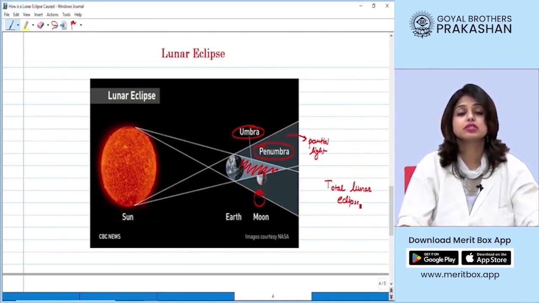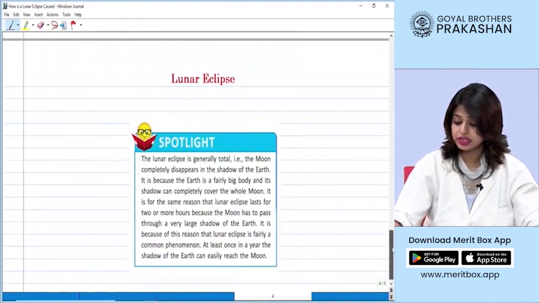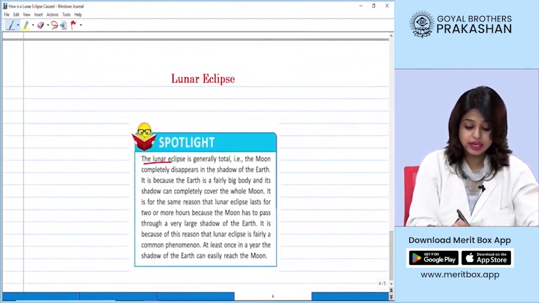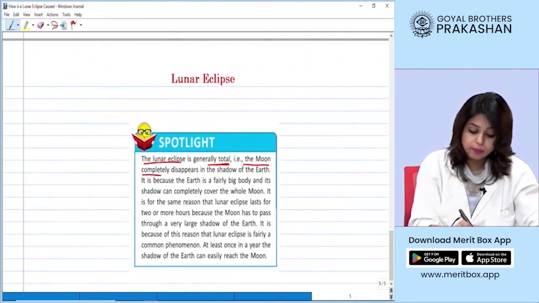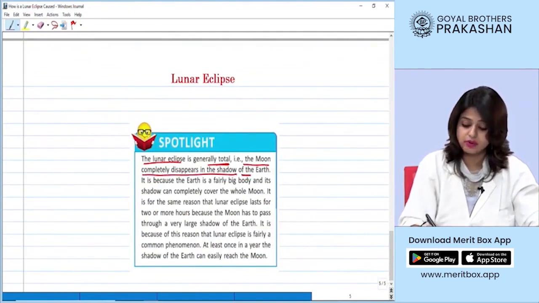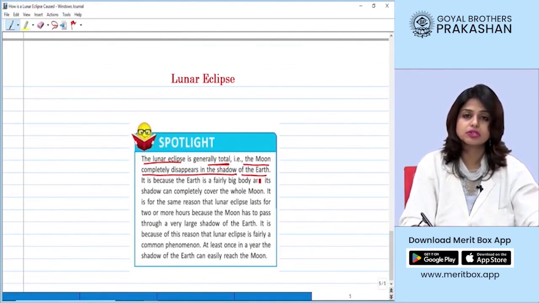Because the earth is very big in size as compared to the moon. So let's read it here. The lunar eclipse is generally total. That is, the moon completely disappears in the shadow of the earth. Now, how is it possible, students?